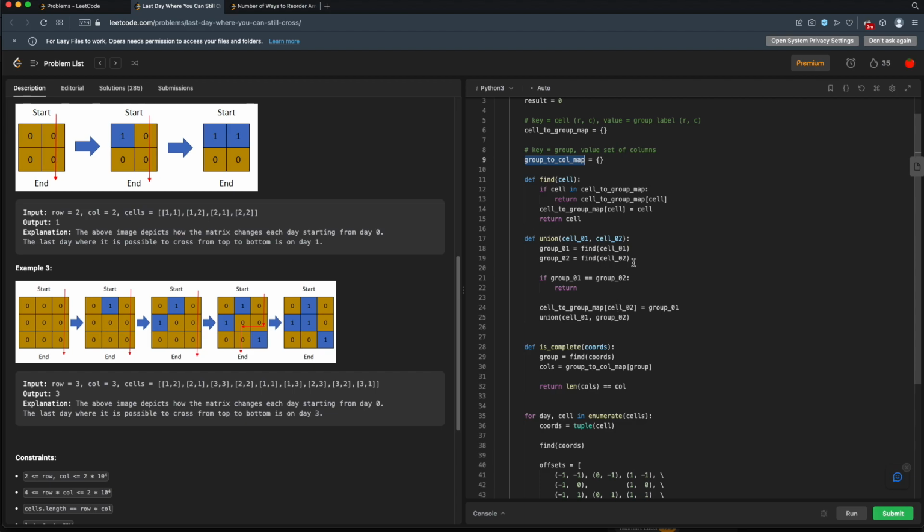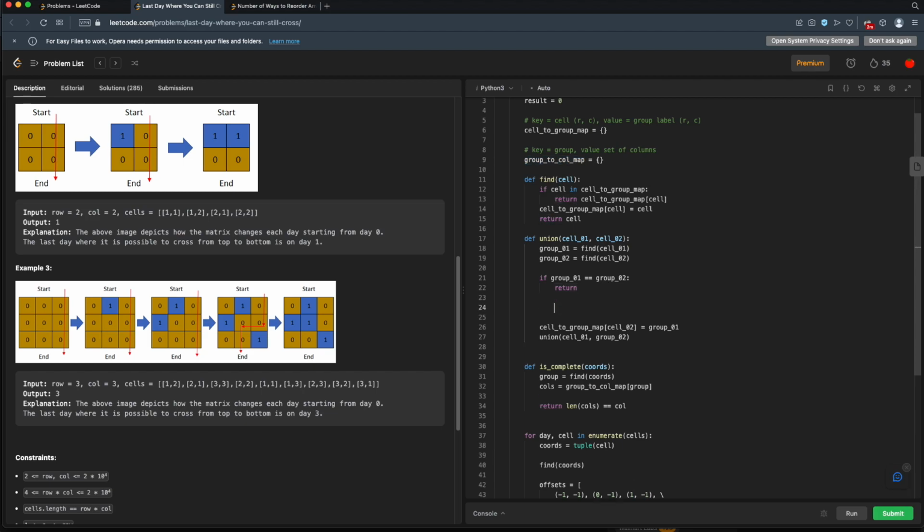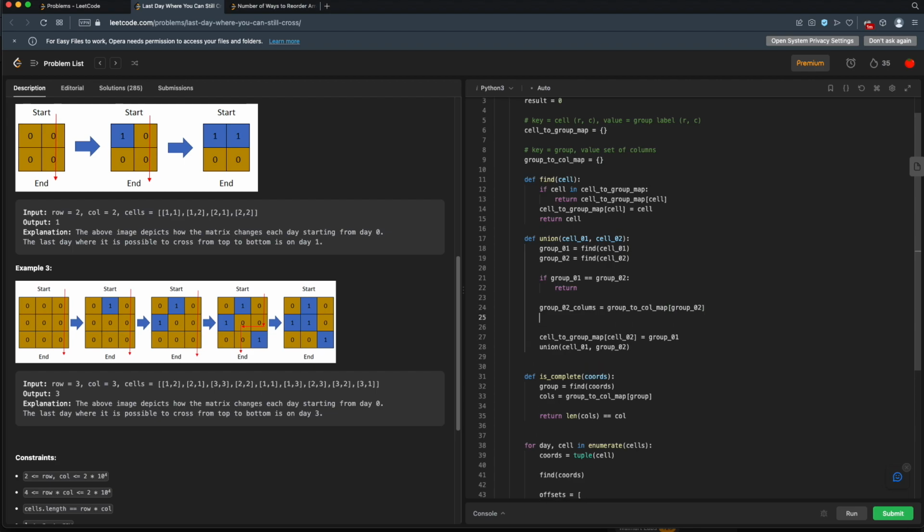Every time we union, we'll have group 1, group 2. If they're all the same, that's all fine. Otherwise, if they're not the same, we'll need to grab the column set for group 1. Let's call this group 1 columns. I guess since we're merging group 2 into group 1, let's grab group 2's columns. All right, so we'll grab group 2's columns, and then we'll union them with group 1's columns and reassign that to group 1's columns. Oh, this is so ugly.